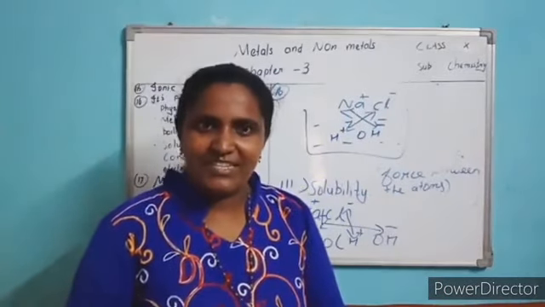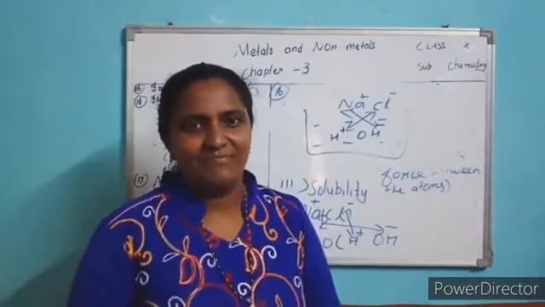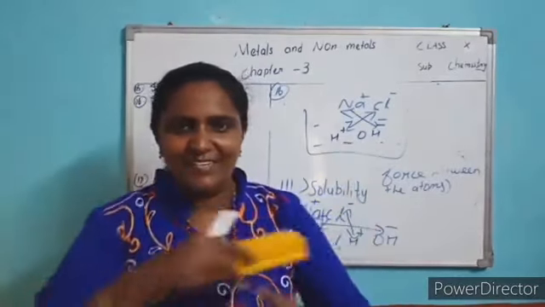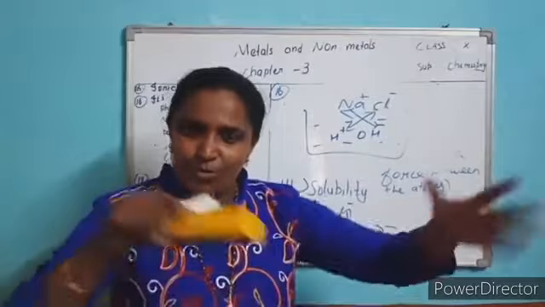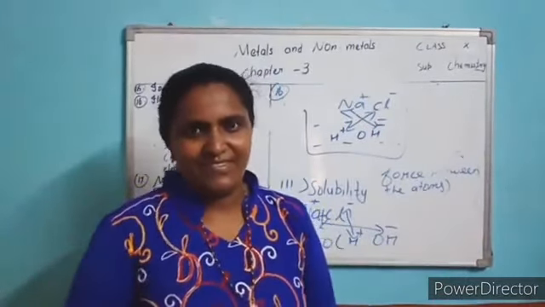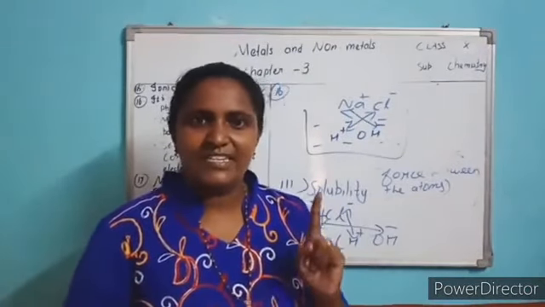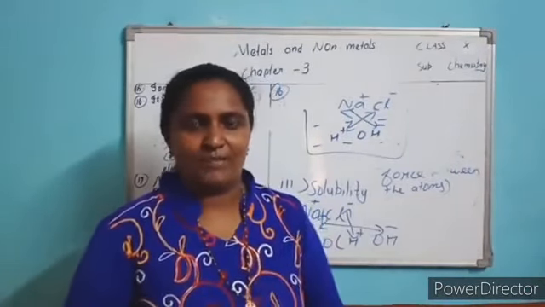Now say, is it soluble? Yes, soluble. Because they pull one another and remain present all over the solution. So we can say it is highly soluble in water.